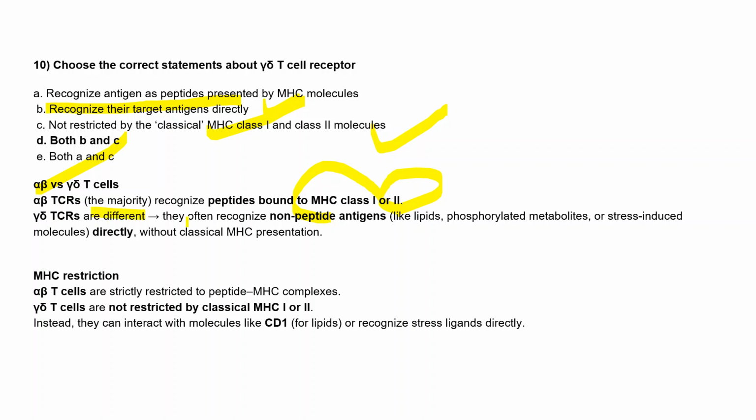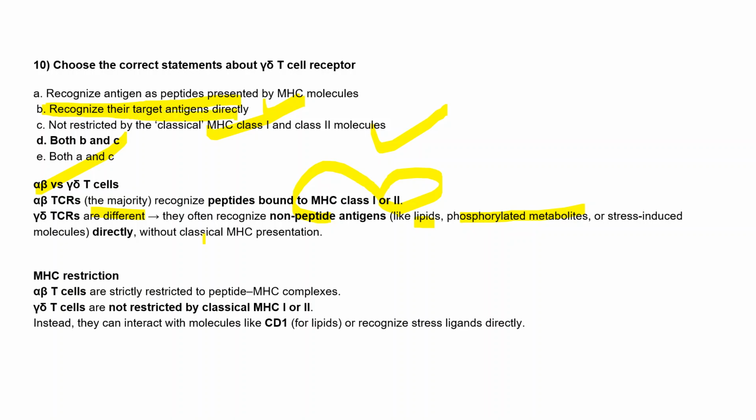They normally recognize non-peptide antigens. What are non-peptide antigens? As the name suggests, not made up of proteins, right? These are lipids, phosphorylated metabolites, or stress induced molecules. So they often recognize these non-peptide antigens directly, right? That's why this statement is true, that they recognize their target antigen directly.